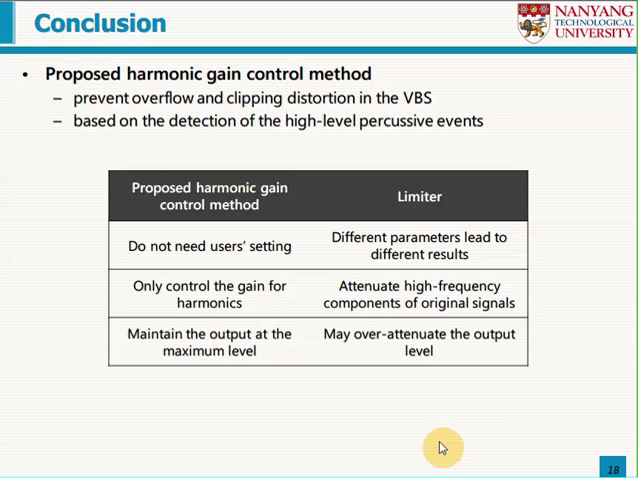Compared to the commonly used limiter, the proposed method has several advantages. First, it does not depend on user settings, but different parameters lead to different results in the limiter. Second, it only controls the gain for harmonics, while the limiter also attenuates high-frequency components of original signals. Finally, the proposed method maintains the output at the maximum level, while the limiter may over-attenuate the output level.